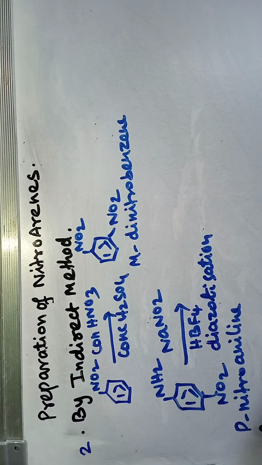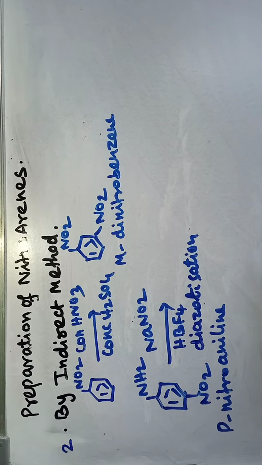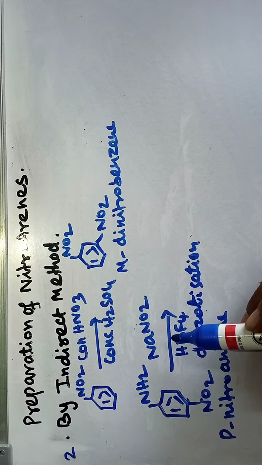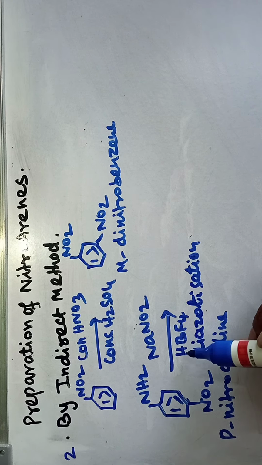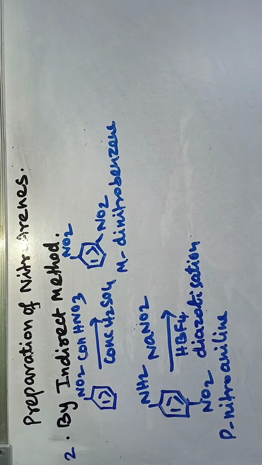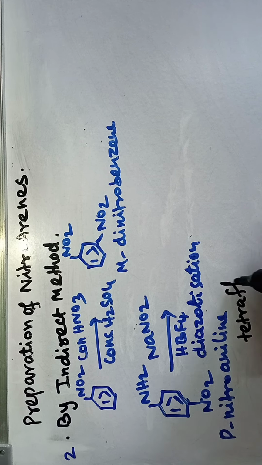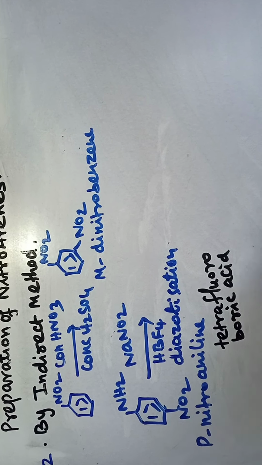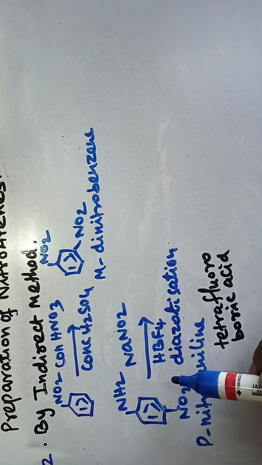So here we are taking para-nitroaniline. It will react with sodium nitrite in the presence of tetrafluoroboric acid, or we can say fluoroboric acid. It undergoes diazotization. Diazotization is nothing but the primary amine being converted into a diazo compound.